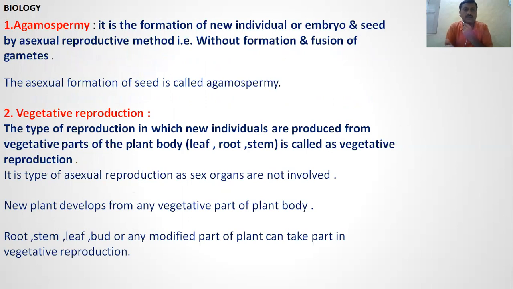Agamospermy is the formation of new individuals or embryos, the formation of embryo or seeds by an asexual reproductive method, that is, without formation and fusion of gametes.